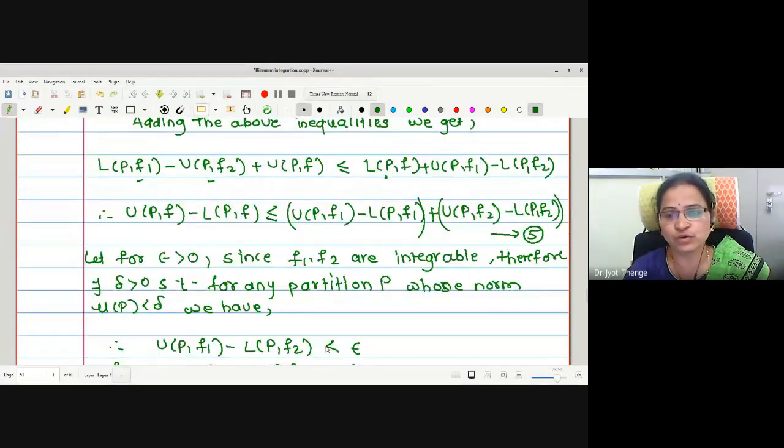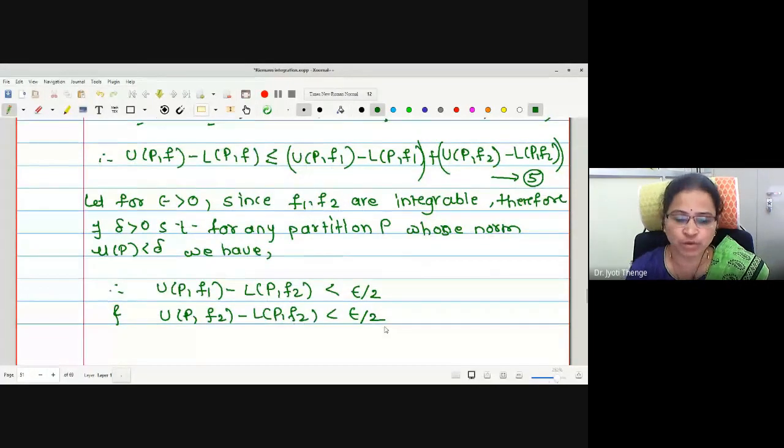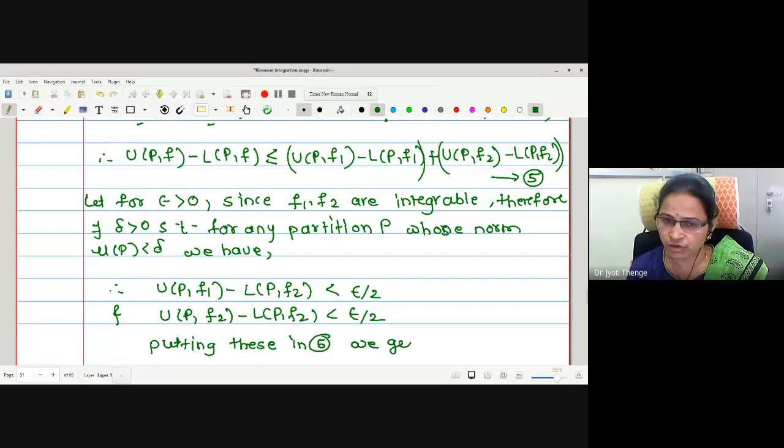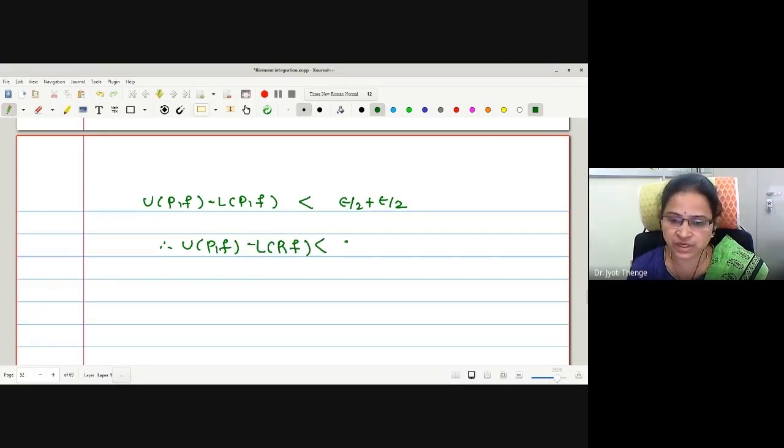Okay, if I put both values as epsilon here, it will give you 2 epsilon. Therefore, for the sake of convenience, we will adjust the values to epsilon by 2. Putting these values in 5, we get UPF minus LPF is strictly less than epsilon by 2 plus epsilon by 2, which in turn gives us UPF minus LPF is strictly less than epsilon.